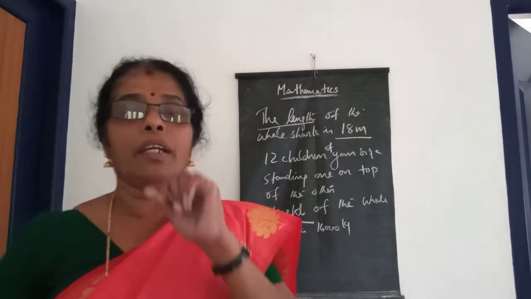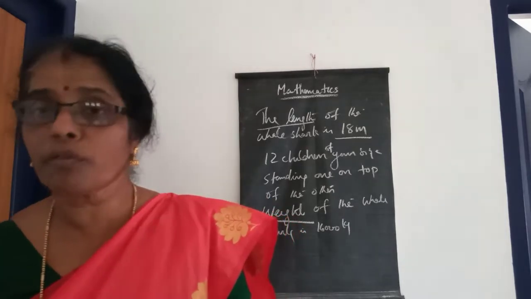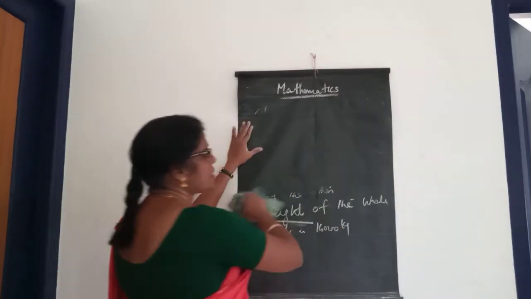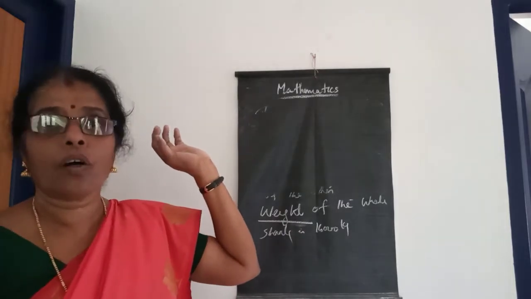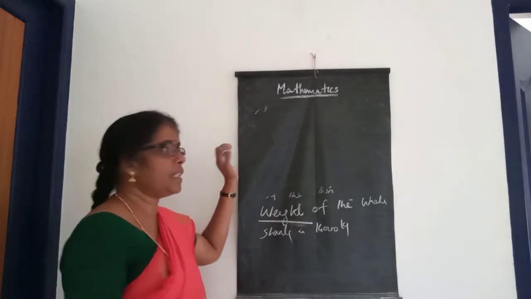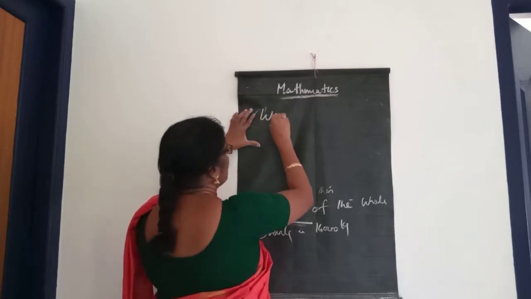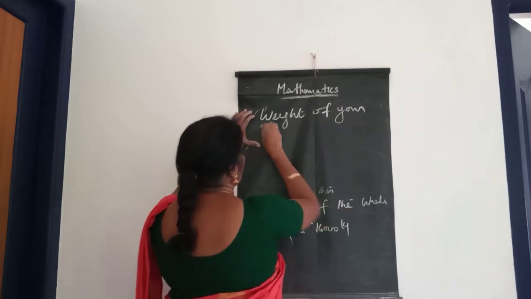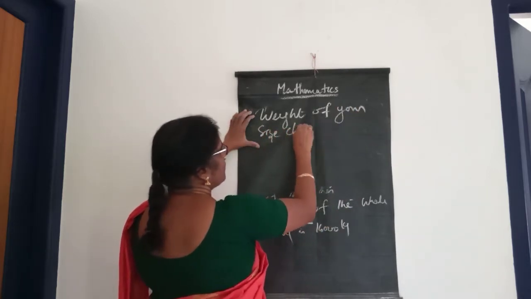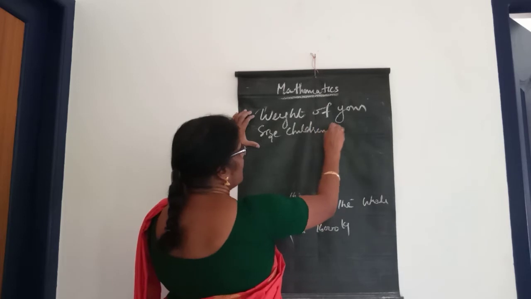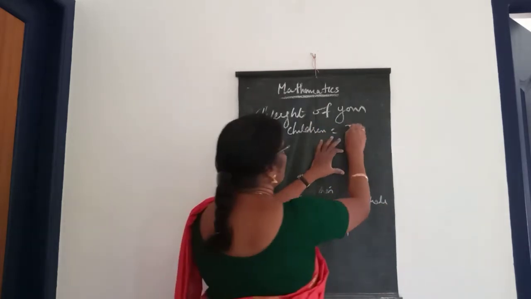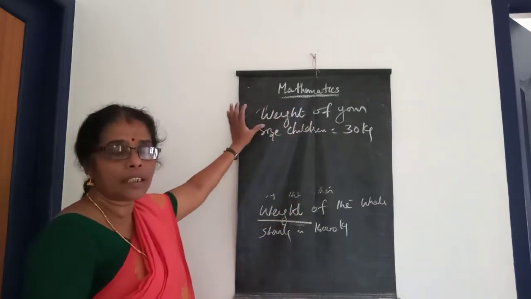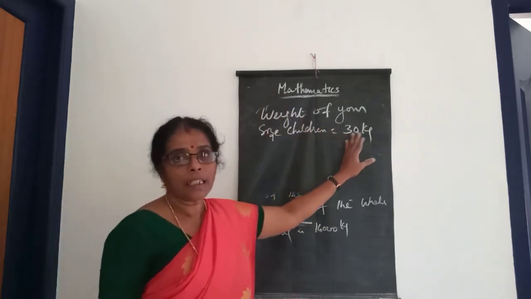Now what is the weight of yours? Then we want to find out what is the weight of yours. The weight of your size means just like 30, 32, maximum 35. Likewise, the weight of children of your size is equal to 30 kilograms. The weight of one child we can take as 30 kilograms.